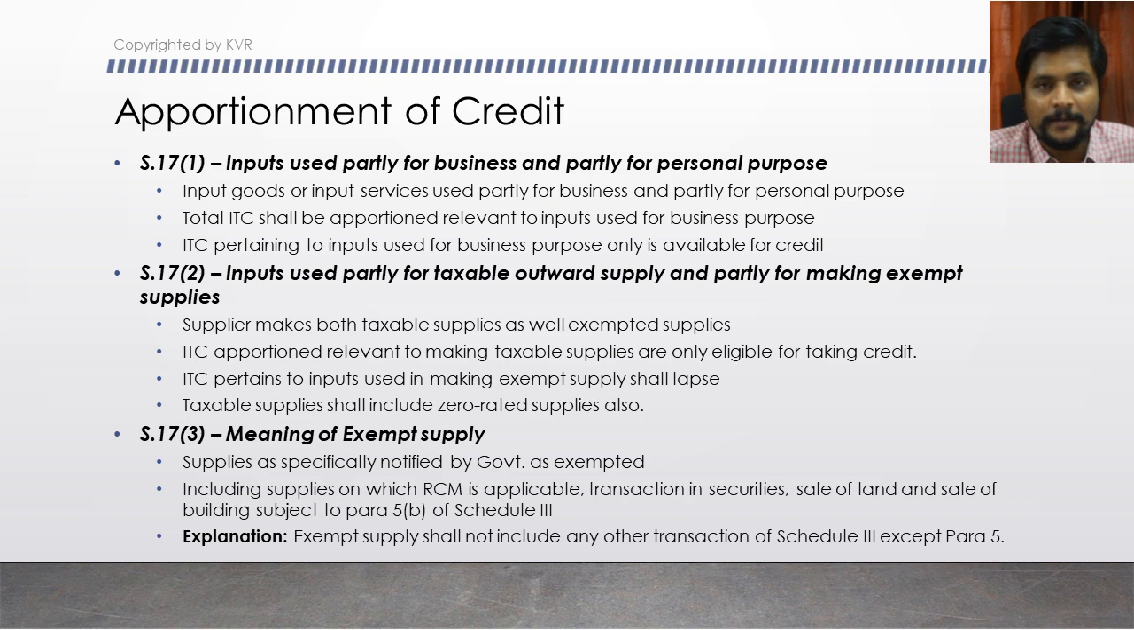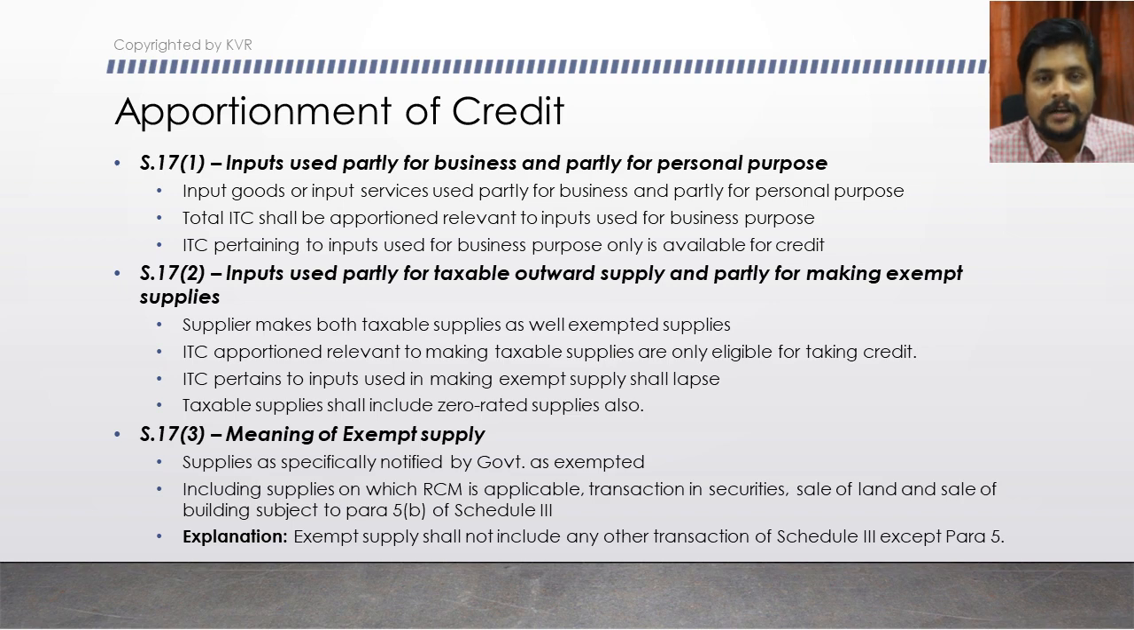Also sale of building, they say sale of building is also treated as exempted supply, with one small exception. The exception is if the particular transaction falls within schedule 2, to be specific, para 5 clause B of schedule 2, then those transactions will not be covered under exempted supply. Clear? So transactions which form part of schedule 3 will be included in exempted supply, but if the transaction falls within schedule 2, I can give you a straightaway example.